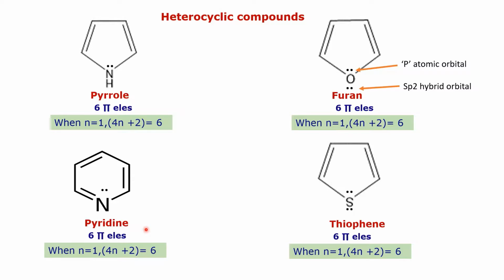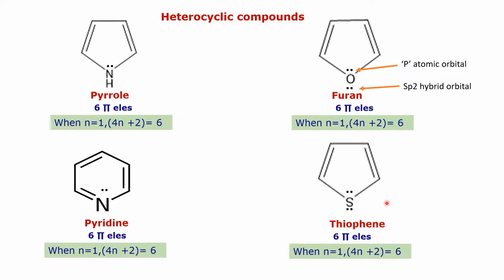The next example is thiophene. In case of thiophene, similar to furan, there are two lone pairs of electrons on the sulfur atom, but out of those, one is present in a p atomic orbital, which is considered as pi electrons, and the other pair is present in an sp2 hybrid orbital.